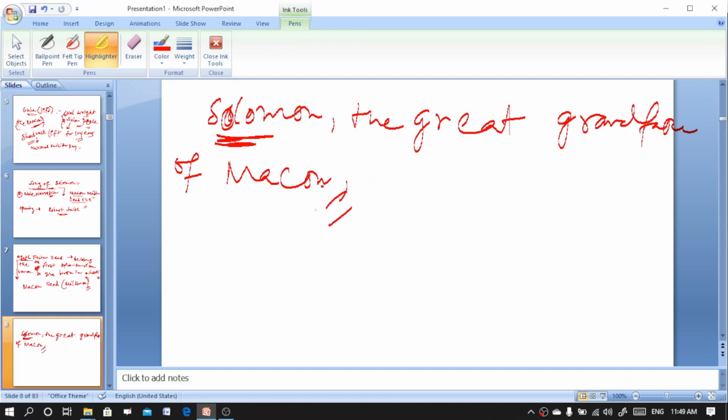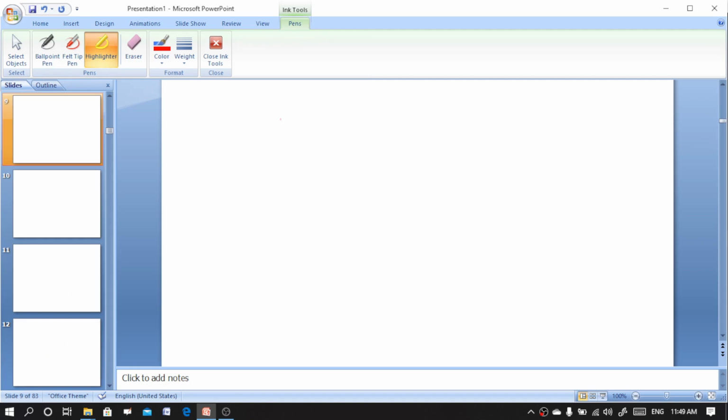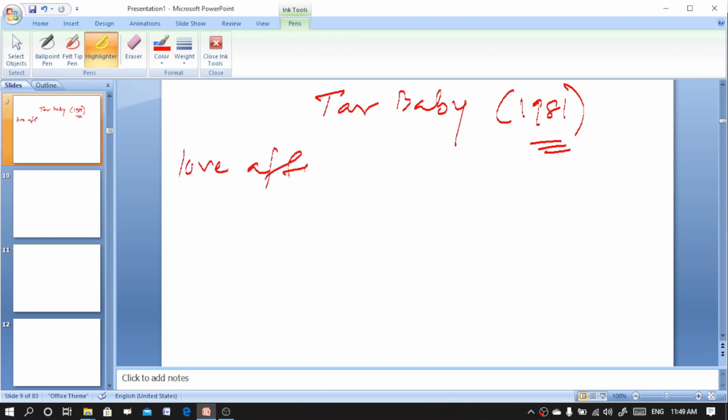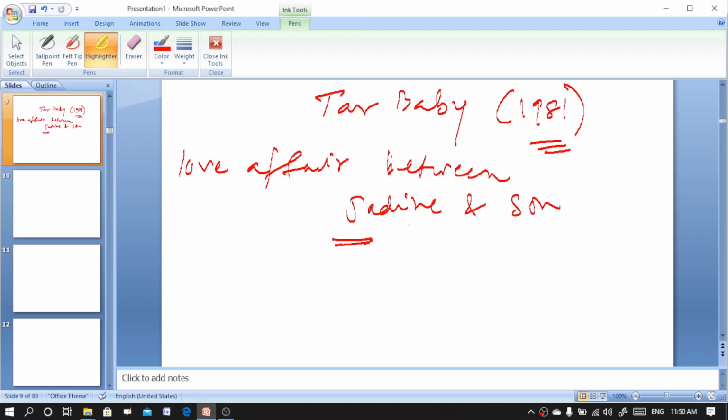Moving to the next important work of Toni Morrison, Tar Baby, published in the year 1981. This is actually a love affair between whom? Between Jadine and Son. They are two black Americans from very different worlds, whereas Jadine is a beautiful fashion model.